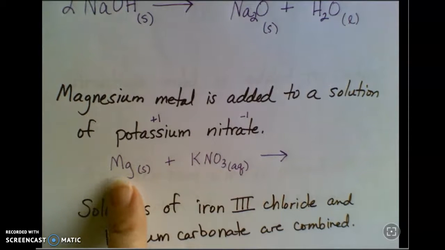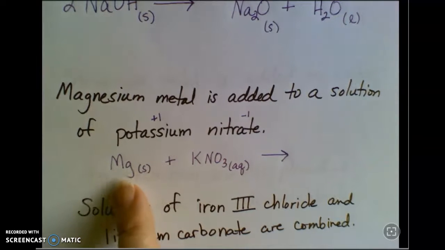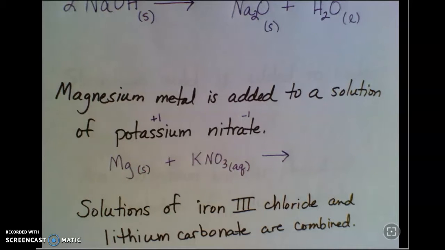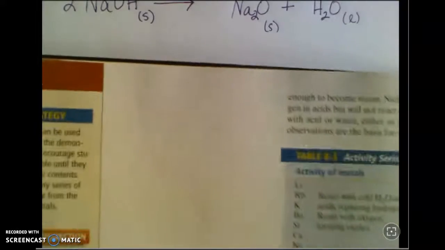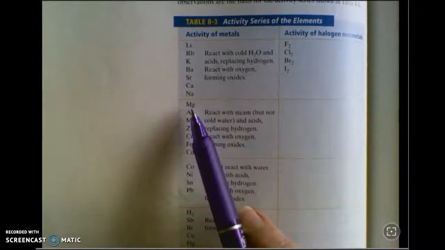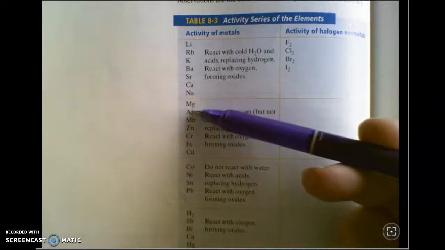So it looks to me like this is a single replacement reaction because I've got a metal here by itself and then a compound. And so magnesium and potassium could potentially switch places. So I'm going to go to my activity series, and you've got a copy of it there that's linked for you. And again, potassium is combined with nitrate. Magnesium is wanting to take its place. So nitrate is going to stay with potassium, or is it going to trade for magnesium?